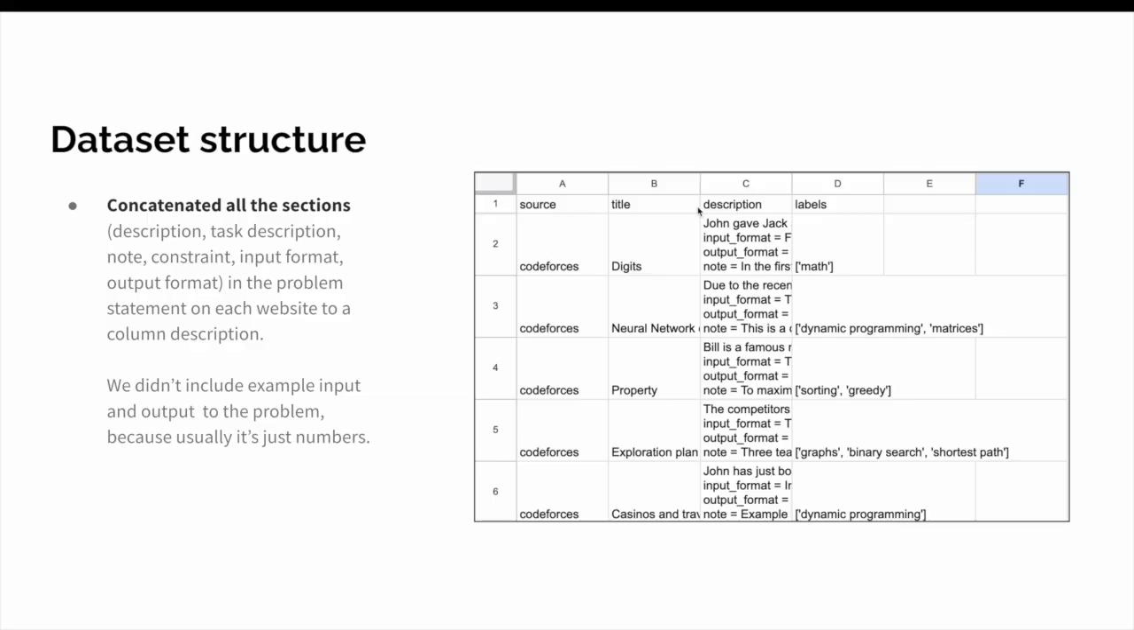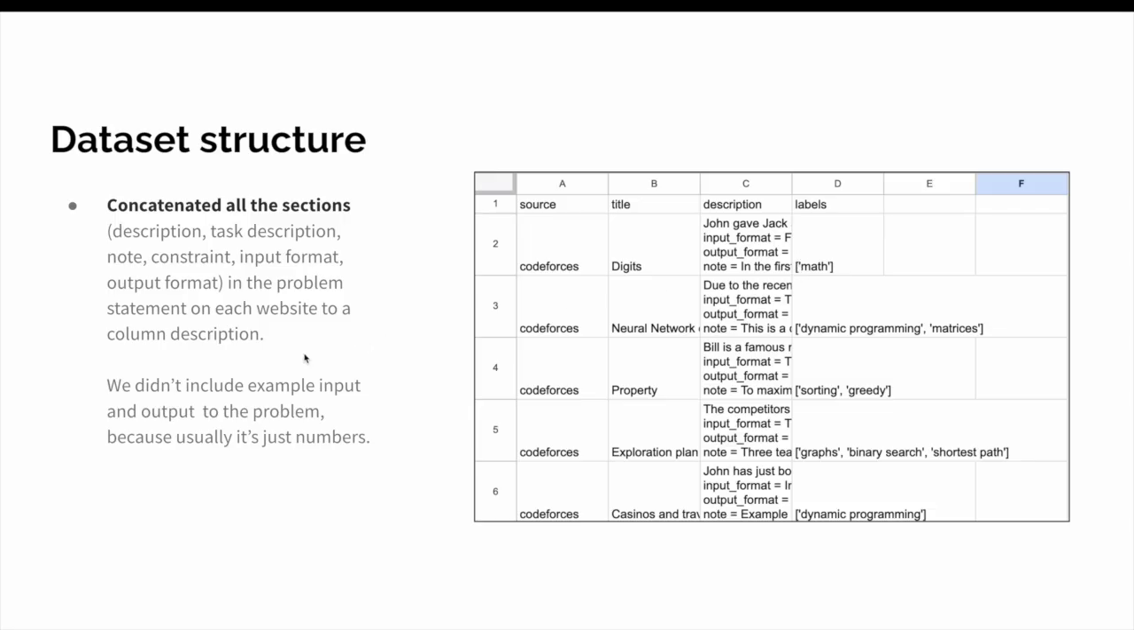We have only 4 columns in our dataset. First is the source, which can be Codeforces, LeetCode, or SPOJ. Second is the title of the problem. Third is the description. We concatenated all of the sections in the descriptions of all of the websites. That's input format, output format, note, problem description, task description, and all other sections. We just concatenated them, and we got a single column here. And the last column is the labels, which is an array of strings of the labels for this problem.